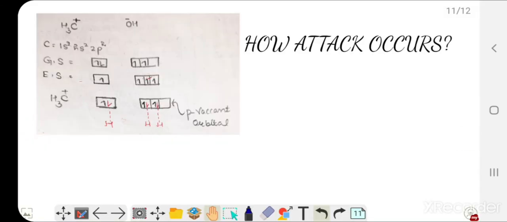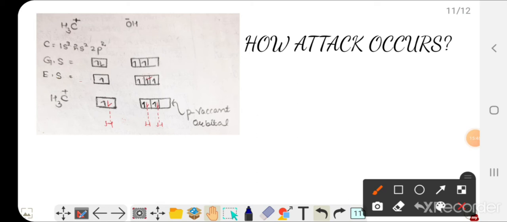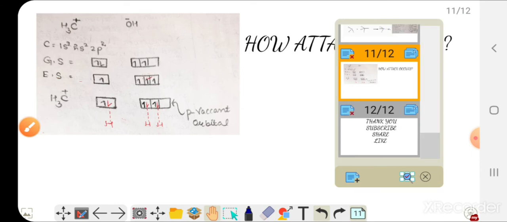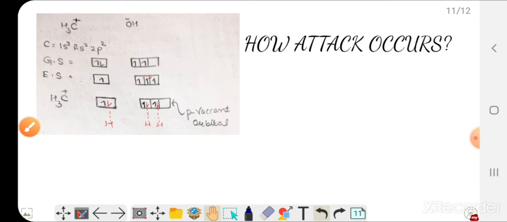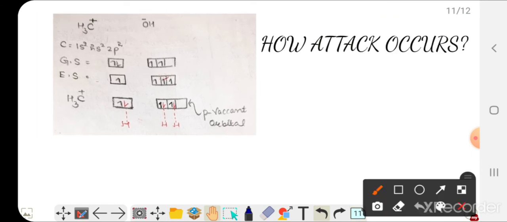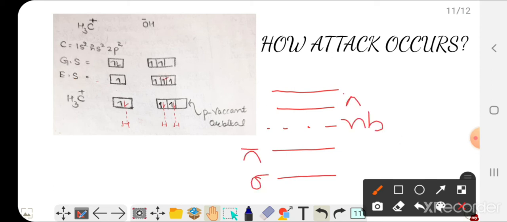See now this example. How will you describe which will be the LUMO and which will be the HOMO? For that, one general reference that must be kept in mind is the atomic orbitals when they form a bond. This is the order of energy. This is sigma, this is pi, this is non-bonding, this is pi star, and this is sigma star. As we move upward, energy increases. One must know this is the order of the orbitals when a bond is formed.